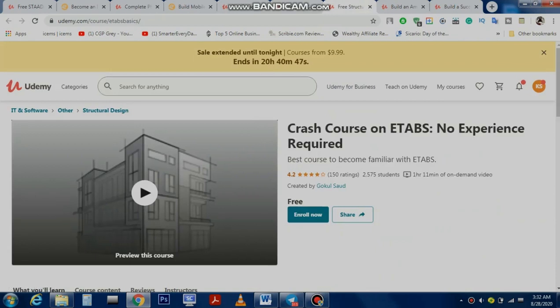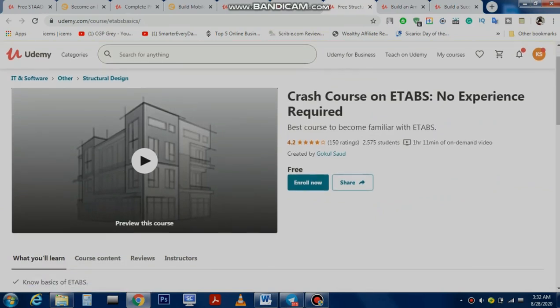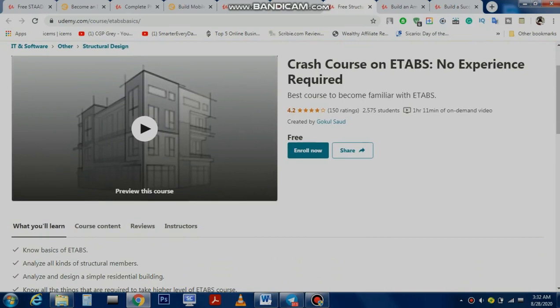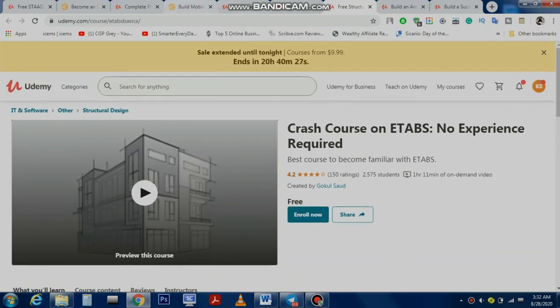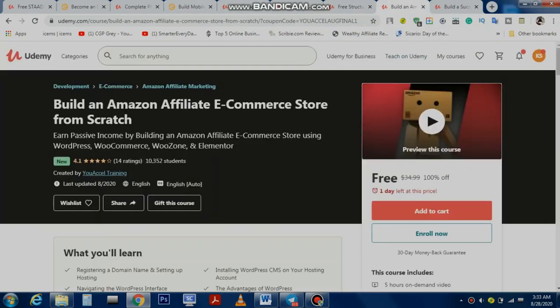The next course is another important course for civil engineers and structural engineers who want to know how to design and analyze the steel structure of buildings. It's a good course for civil engineers who want to know how to design residential buildings from scratch. They will give you a certificate. No, they will not give you a certificate. It's a free course only today.